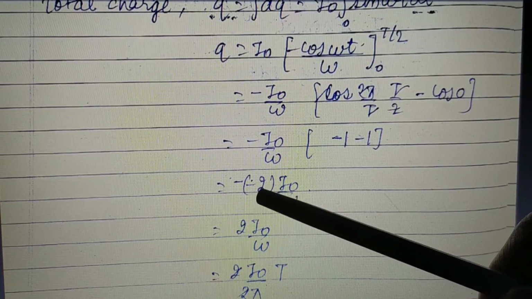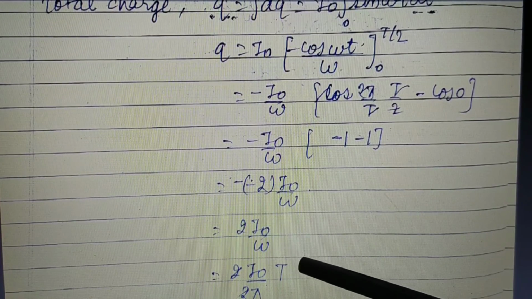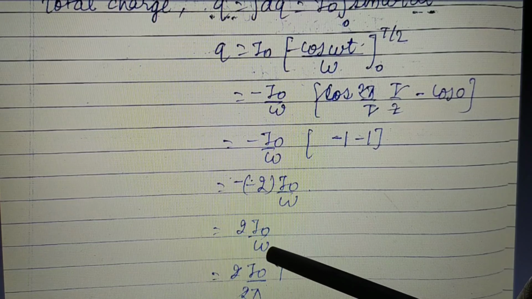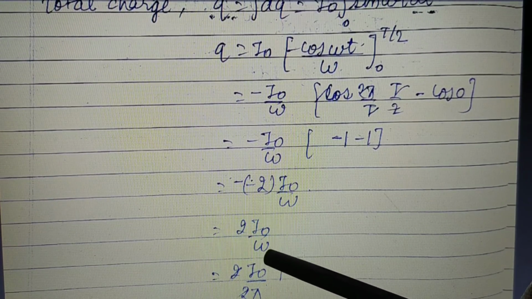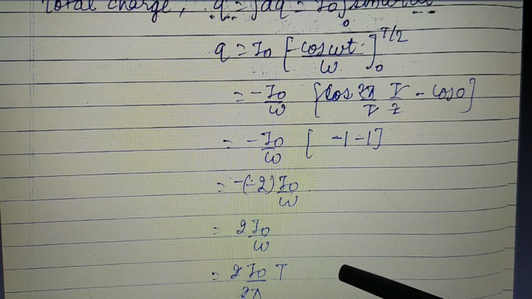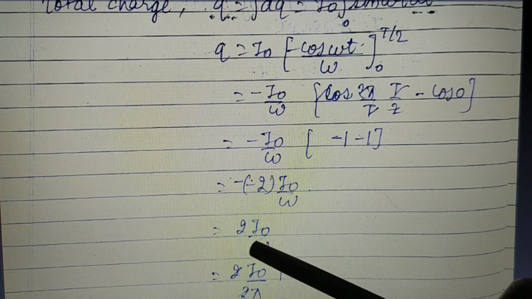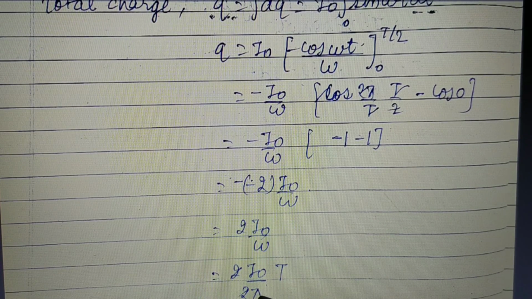So what do we get? The minus and minus get cancelled. We get 2 I naught divided by omega. And what is the value of omega? You already know omega is angular frequency. How can we define angular frequency? It is defined as 2 pi mu, where mu is frequency, or 2 pi divided by t. So we put this value of omega, 2 pi divided by t, in this equation. So I naught divided by 2 pi, and upside we have t, because omega is 2 pi by t. So this 2 and 2 get cancelled.